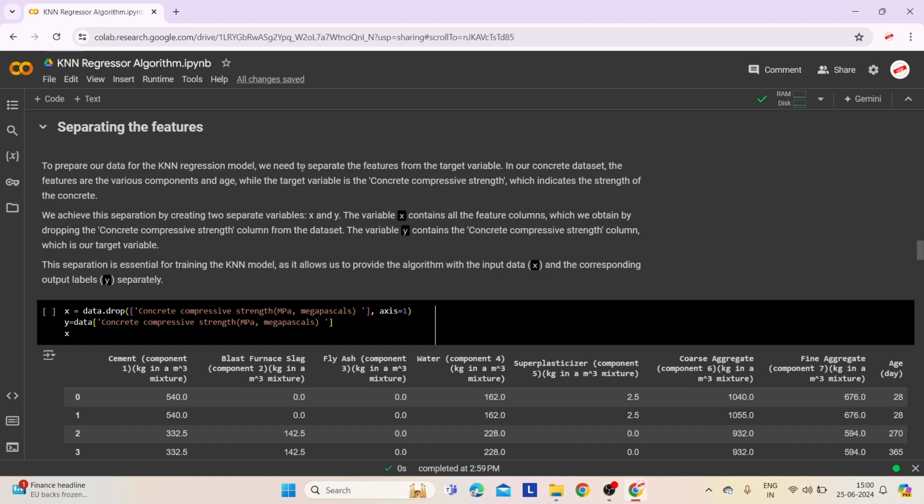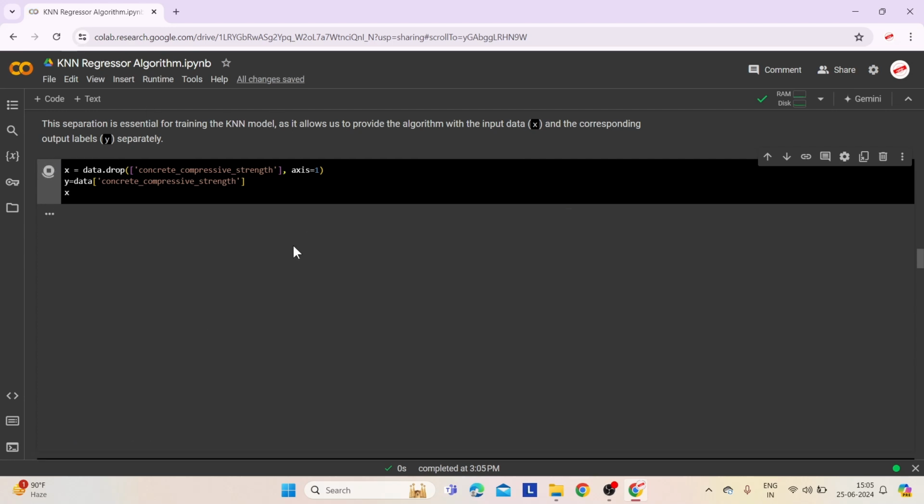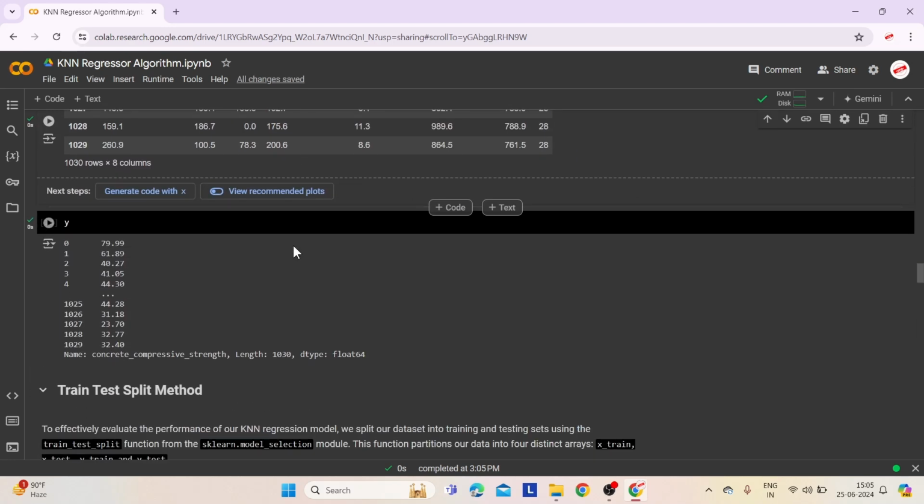Now, let's move on to the next step of separating features. To prepare our data for the KNN regression model, we need to separate the features from the target variable. The feature X includes all the ingredients and age of the concrete, while the target variable y is the concrete compressive strength. We do this by creating X, which contains all columns except concrete compressive strength, and y, which contains only the concrete compressive strength column. This separation is crucial for training the KNN model as it allows the algorithm to learn from the input features and predict the target variable. Here is the code for it.